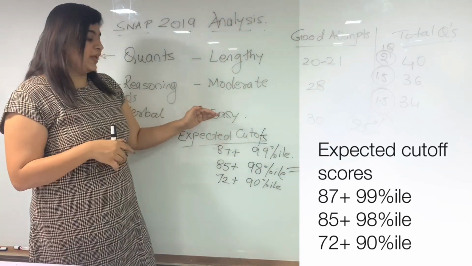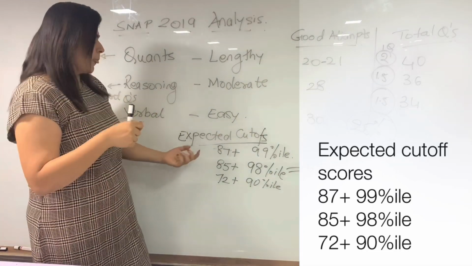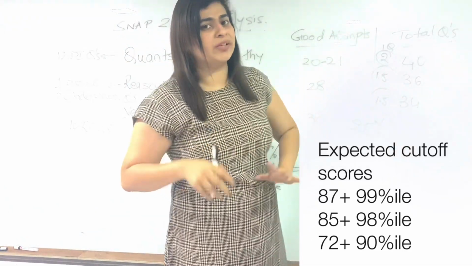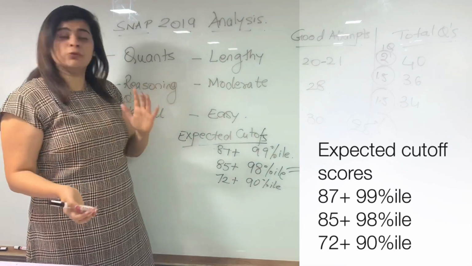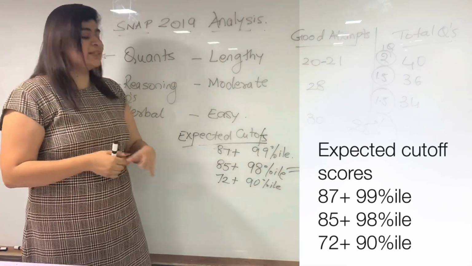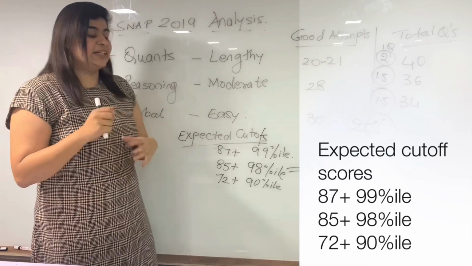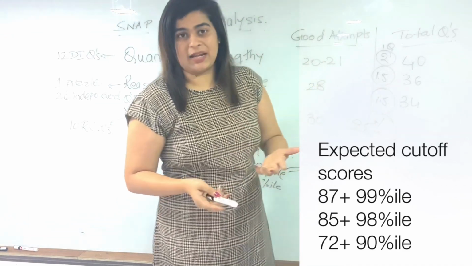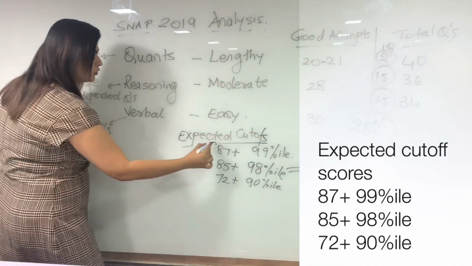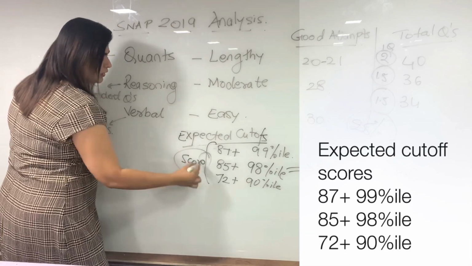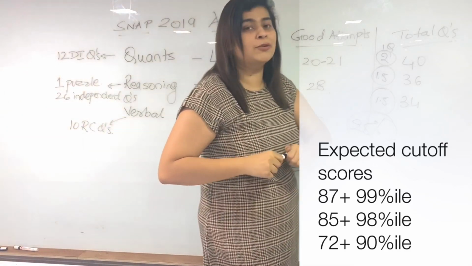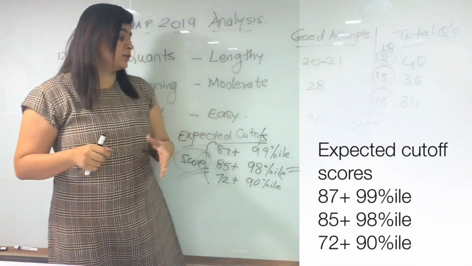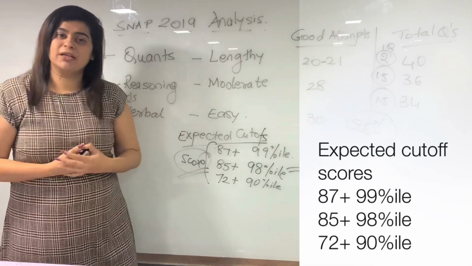So if I look at the expected cutoffs in terms of scores, an 87 plus, it could be plus or minus 2 guys. Expected cutoffs are based on the feedback we get from all the students and people who are applying for these exams. So 87 plus should be a 99 percentile. 85 plus would be somewhere around 98 percentile. 72 plus, 90 percentile. This is based on the score, not the number of questions. So if you are looking at SIBM and SCMHRD, the cutoff usually for SIBM and SCMHRD is 98 percentile. So 85 plus should fetch you that.